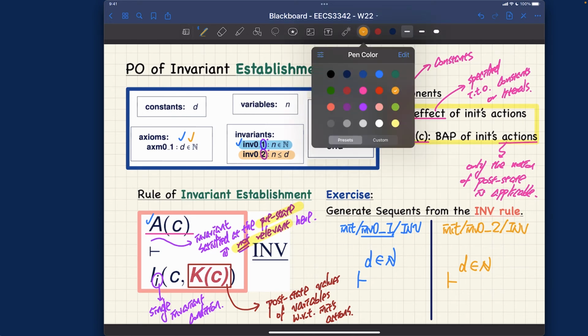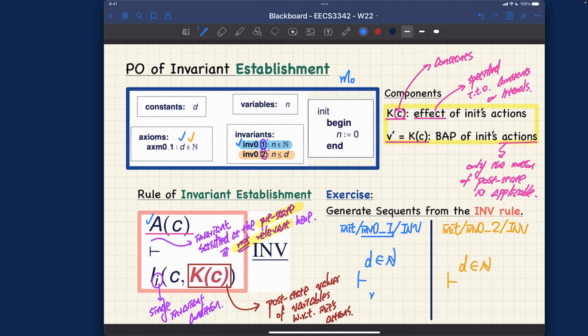So what I would like to do first of all is to say n prime. First, let's copy over the invariant: n is a natural number over here. You can see that's the first one. But we're talking about the post states should really satisfy this particular invariant. And what's the post state? In order to see the effects on the post states, we know that n prime is equal to simply 0. That's a before-after predicate, remember?